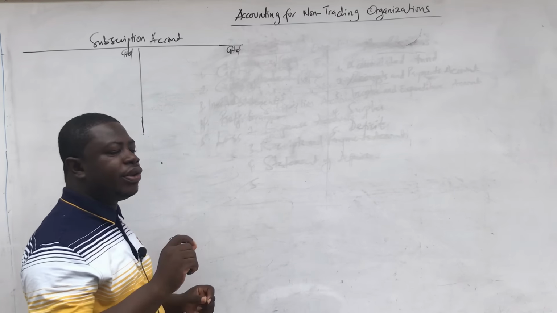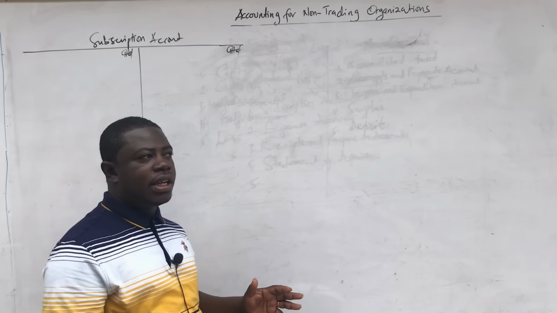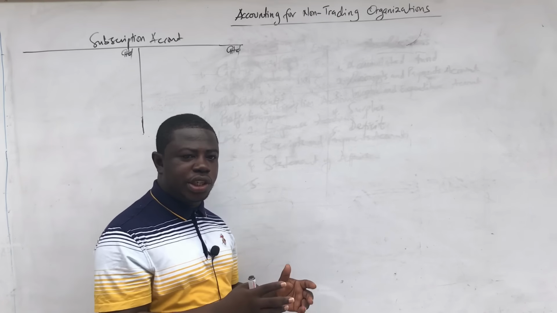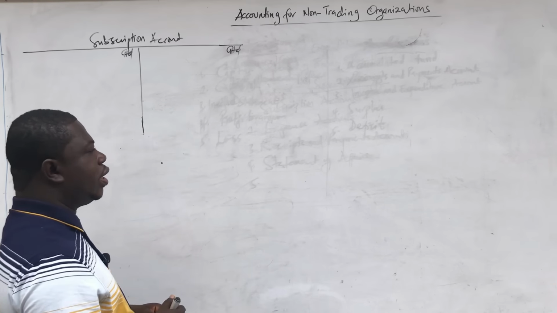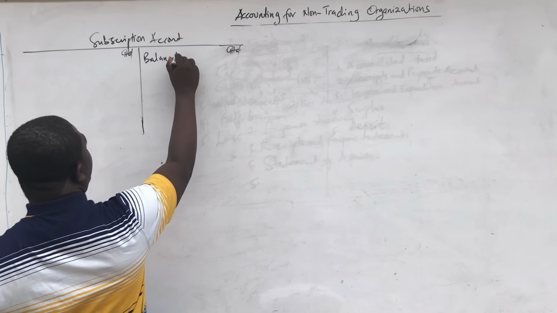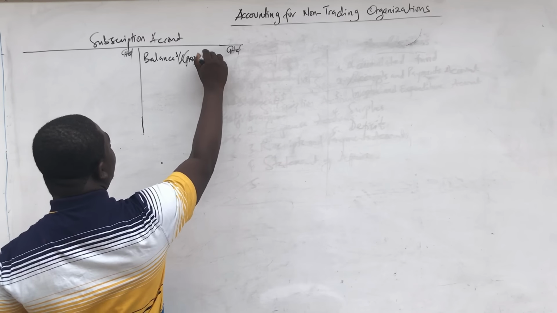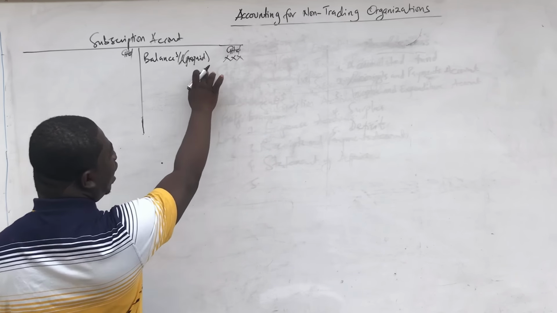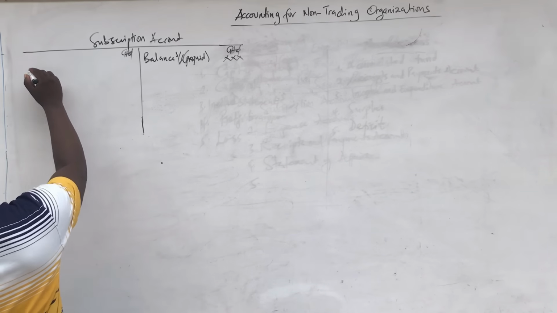We are going to begin with a prepayment and accruals. If there is an opening balance for a prepayment, now the prepayment of subscription comes as a liability to the club. Okay, and so it's going to be shown on the credit side. So balance brought forward for a prepayment will be shown on the credit side because we are liable to pay back to them according to the accrual concept.